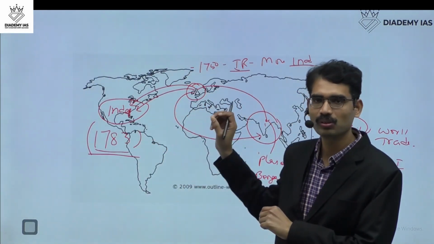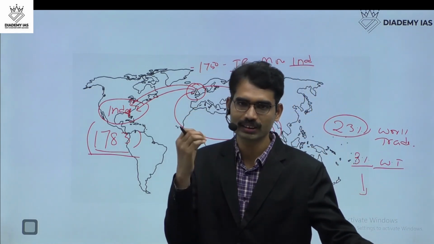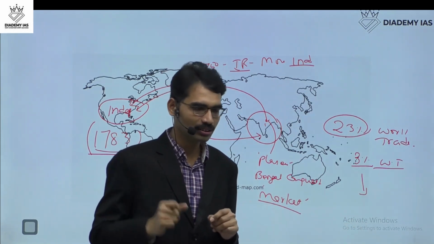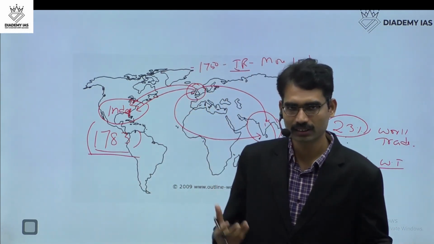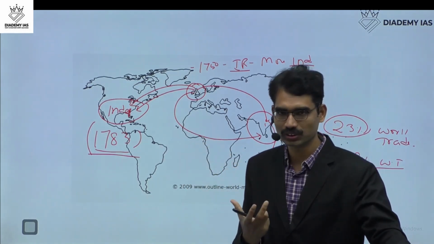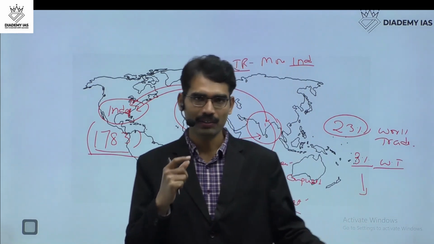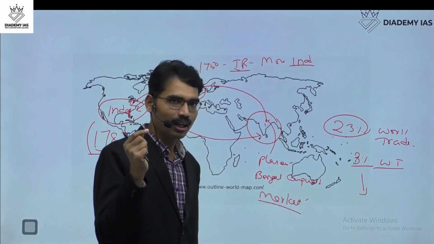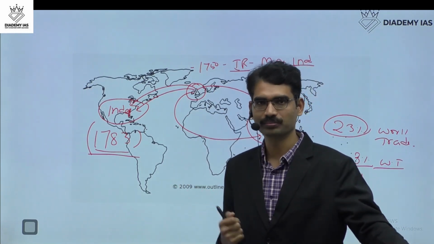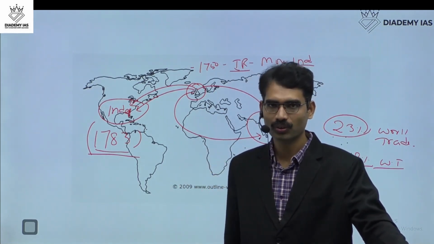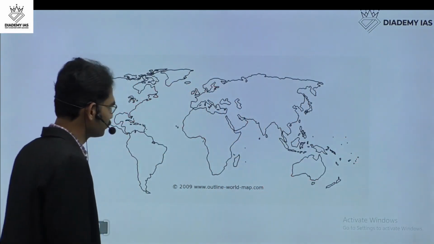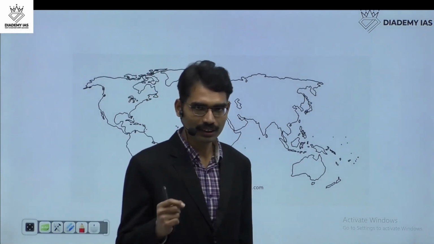With the world map also, you will be in a very comfortable position. I will ensure each and every student will draw the world map and India map properly. In answers also, wherever possible, draw these. You will be in a very good position and you will really enjoy the history narration. I will ensure that you enjoy it. After knowing the history very well, writing answers is going to be very easy. You will not be afraid to write answers. This way, I will ensure you get a good score in the history optional.